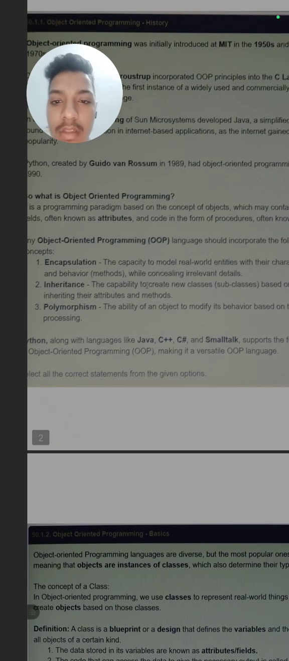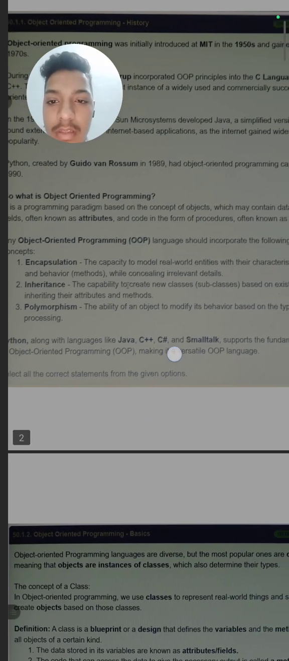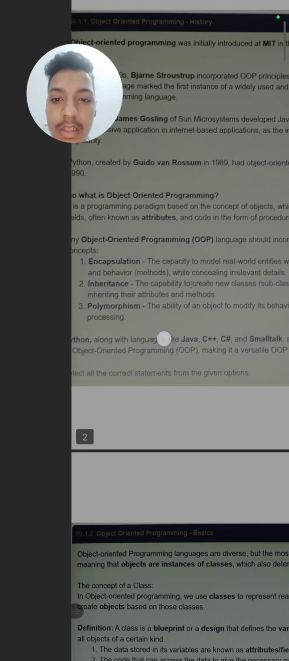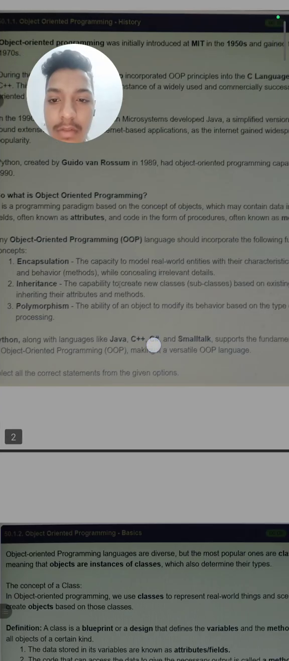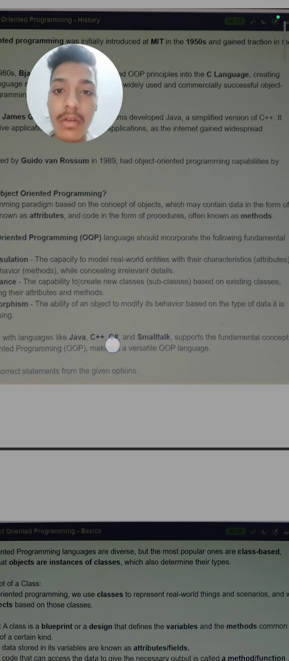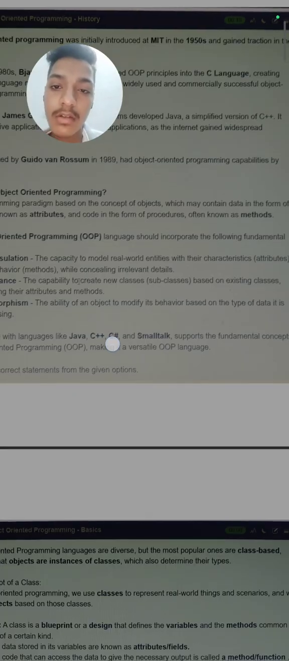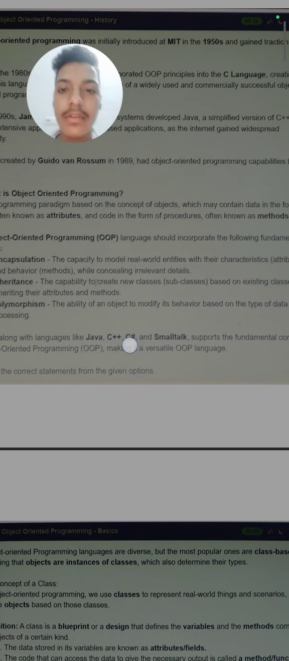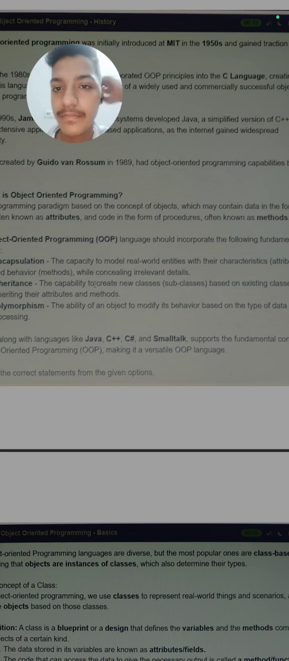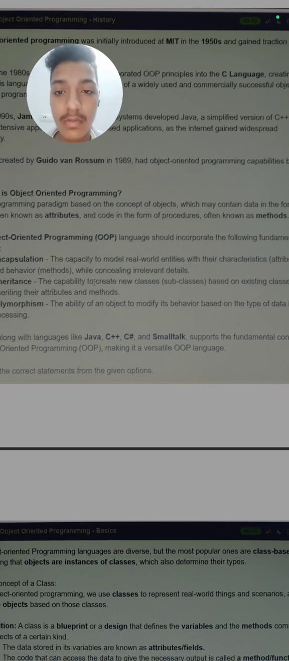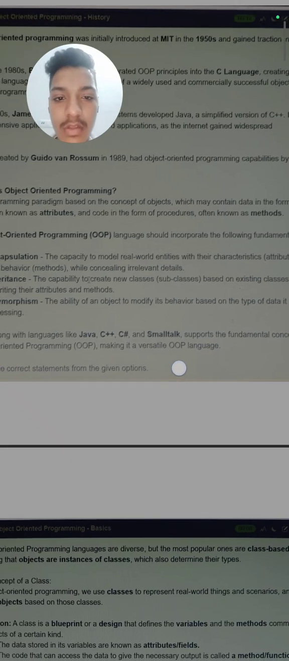So what is object oriented programming? It is a programming paradigm based on the concept of objects, which may contain data in the form of fields, often known as attributes. In object oriented programming there will be objects. We will make objects. What are objects? We will learn that in the next lecture or later in this lecture. And classes are the blueprint of objects. We will learn all things about this.